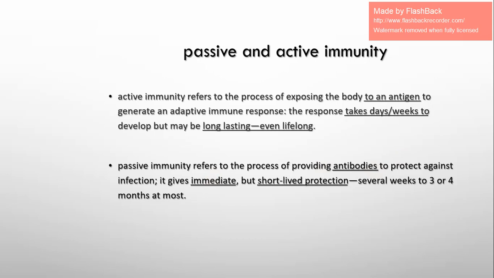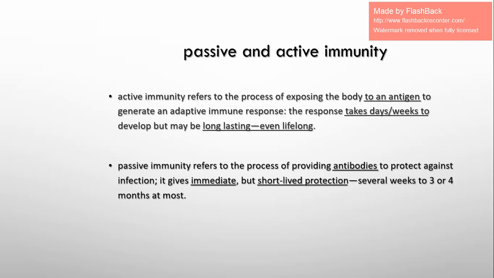They are made and taken from other organisms and injected inside the patient. So now they go and find their target and fight. It is immediate because it is not produced by the body. It is short. It doesn't stay for a long period of time because they are broken down and may only stay for several weeks.